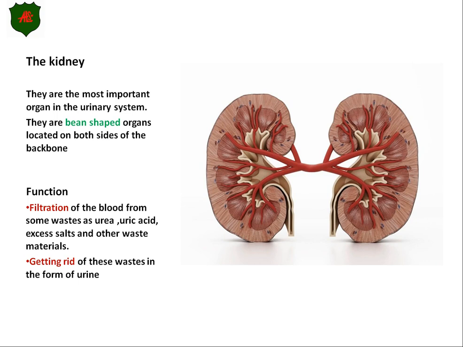A few minutes from now, you will know why the kidneys are the most important organ of the urinary system. Number two, you will find it is a bean-shaped organ. It looks like a bean, and it's located on both sides of the backbone.